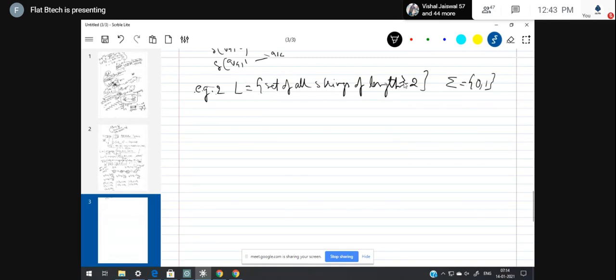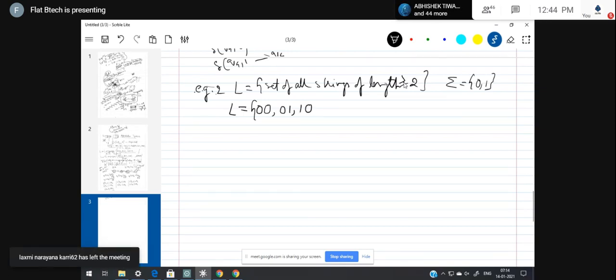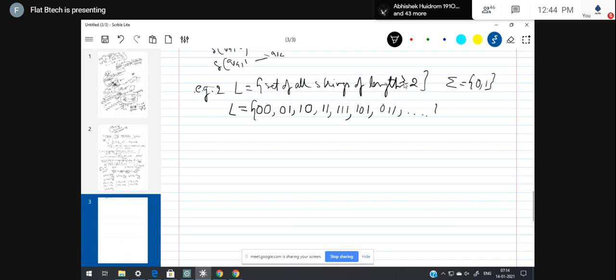Okay. Now for this one also, I'm going to design the deterministic finite automata. So let me generate the language first. In this case, the length should be either equal to 2 or greater than 2. So let me write 00, 01, 10, 11 with length equal to 2, and 111, 101, 011 with length greater than 2, like that.